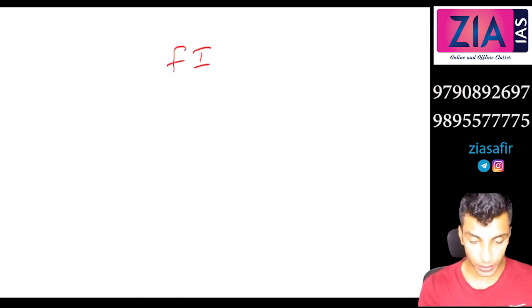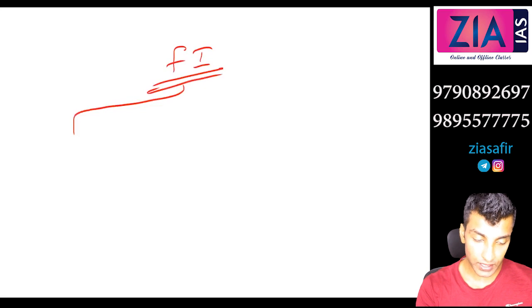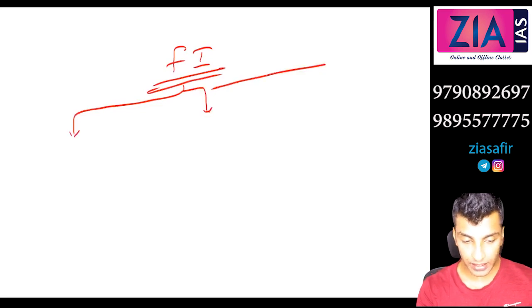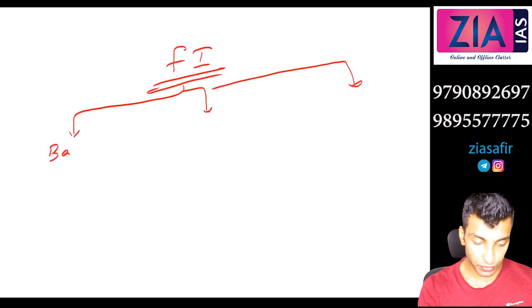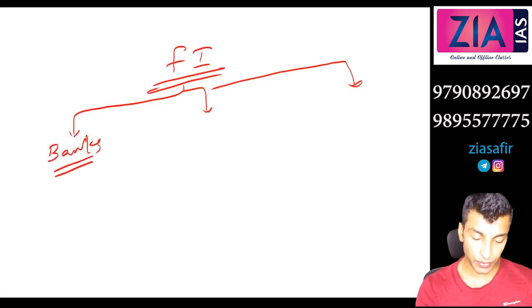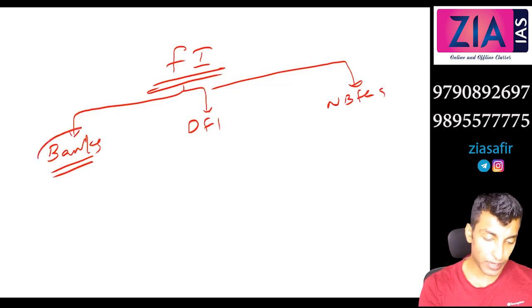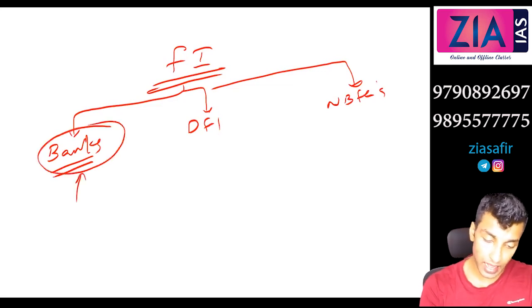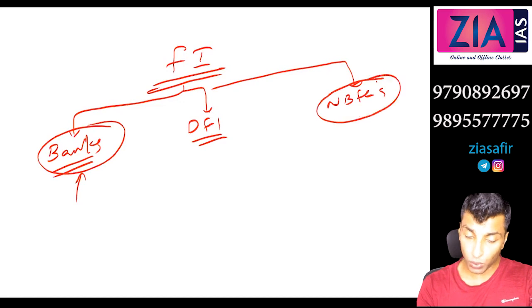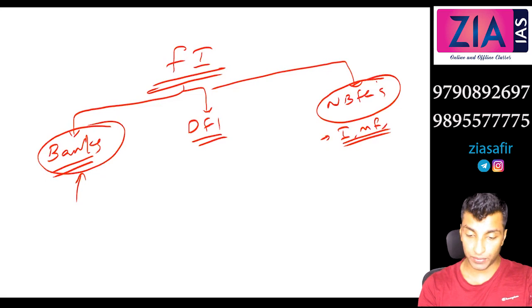So we just started off with the new module, financial institutions, right? I've told you we need to discuss this under 3 branches. We have started off with banks. Then we need to discuss DFIs, and then NBFCs. I've told you there is a unified structure, which you can see to an extent in banks and DFIs. But NBFCs are altogether different products, like insurance and mutual funds. We will discuss Islamic banking, venture capital, everything under NBFCs.